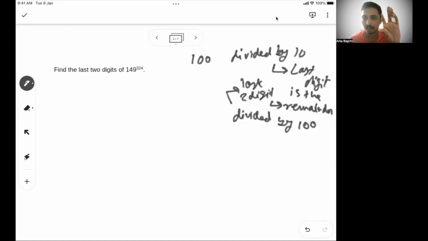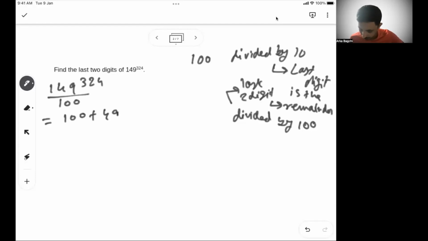So if you divide any number in the whole world by 10, you get the last digit as a remainder. If you divide any number by 100, you will get the last two digits as a remainder. Now we know there is a formula, like the cyclicity for the last digit that we used in the previous problem. But apart from that, if you divide that number by 10, you will still get the last digit of that number. But for the last two digits, let's try to divide this by 100 and see what's the remainder. So 149 to the power 324, let's say, divided by 100. Okay. So can I write this as 100 plus 49, whole to the power 324, by 100?